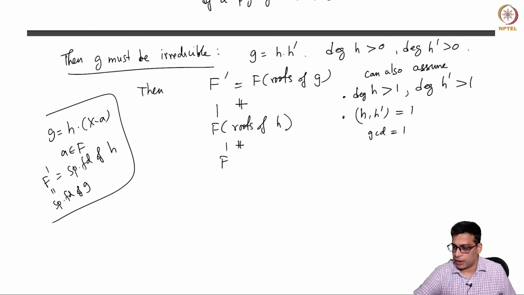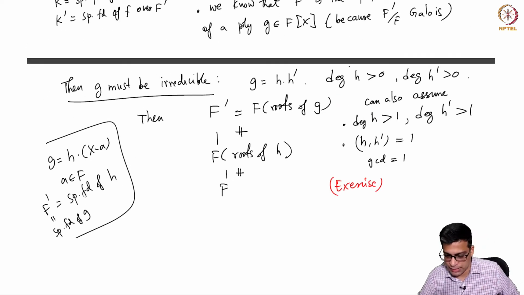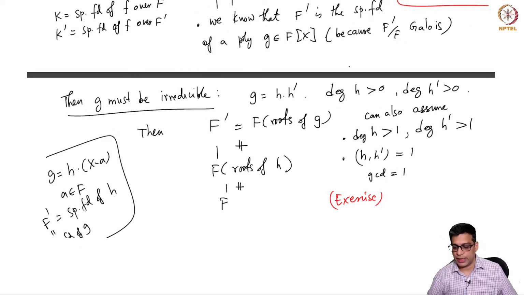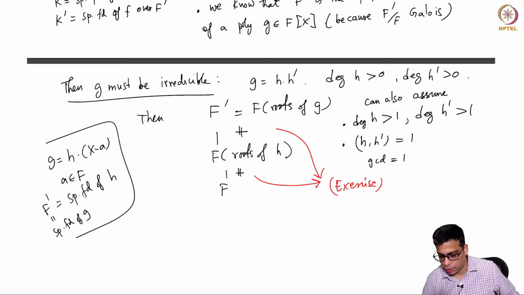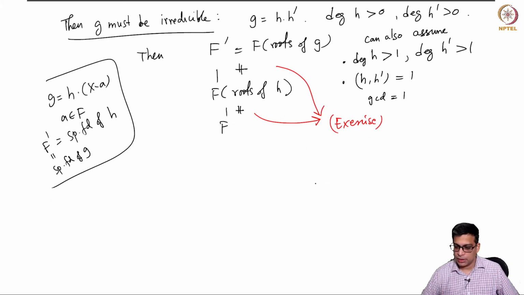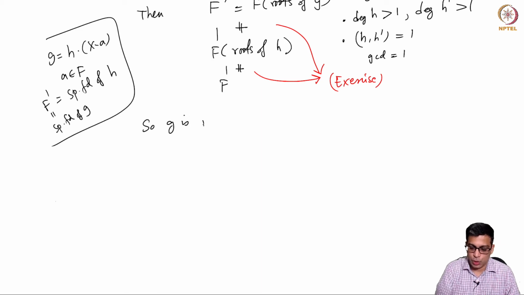Okay, so I understand that this is all a bit of work. I mean, this is not such a triviality as I am trying to suggest, but this is an exercise. So take this as an exercise and show that g is an irreducible polynomial, because you can conclude that these two must be unequal. Okay. So now what we have is g is an irreducible polynomial. So g is irreducible of degree p.